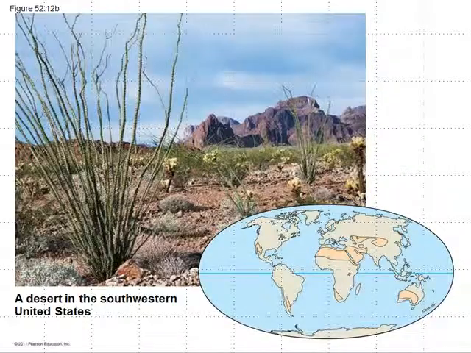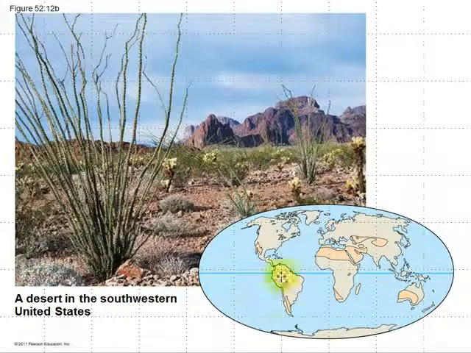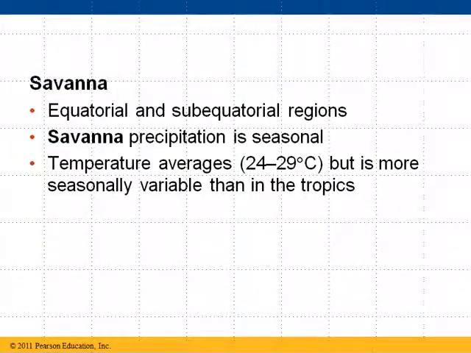Here's a good example of a desert in the southwestern United States. You look at the light tan bands, and you see like where the tropical rainforests were kind of right above and below the equator. If you go another step above and another step below, that's where you get these dry areas where the deserts tend to be. Next we can go to the savanna, which is a type of grassland. Savannas can be found near the equator and sub-equatorial regions. In a savanna, precipitation is seasonal.